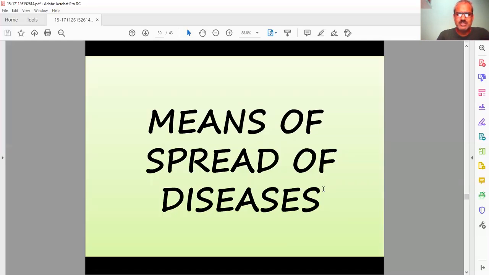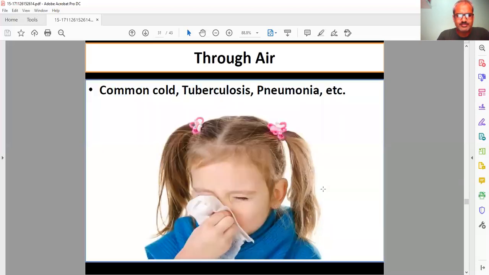Next, our topic is means of spread of disease. What are the different ways disease can spread? We are discussing these things in detail. First one is through air, like common cold, tuberculosis, pneumonia. The P is silent, so you just pronounce it pneumonia. These three diseases transfer through air. Whenever you cough, some droplets transfer through the air to the next person. So through the air, diseases can spread.